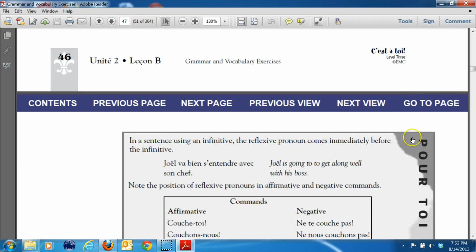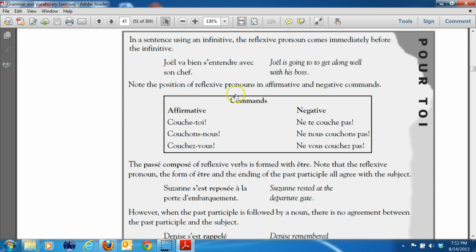Okay, let's go to the next part here. If in a sentence you're using an infinitive, which is the er, ir, or re form of the verb, the reflexive pronoun comes immediately before the infinitive. So let's say that Joe is going to get along with his boss. So Joe va bien s'entendre.